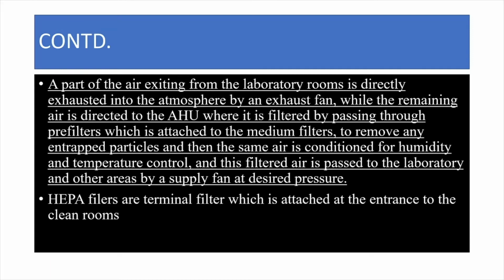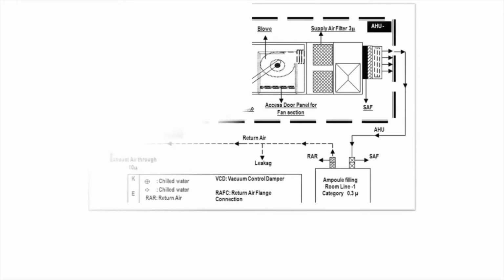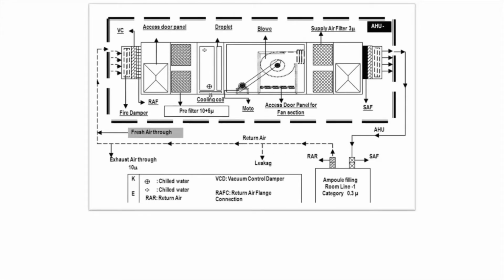We will be understanding the following process with the help of an animation. HEPA filters are terminal filters which are attached at the entrance to the clean rooms. Now, we will be understanding the situation with the help of the following diagram. As you can see, there are different sections across the diagram, beginning with the damper. As the arrow indicates, it is the inlet where the air is entering the air handling unit, or the AHU.